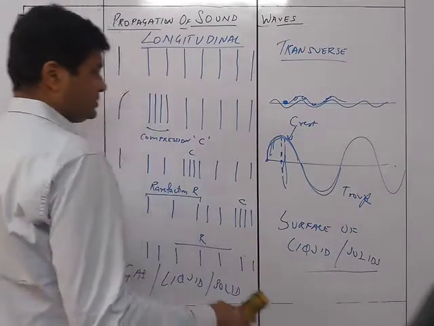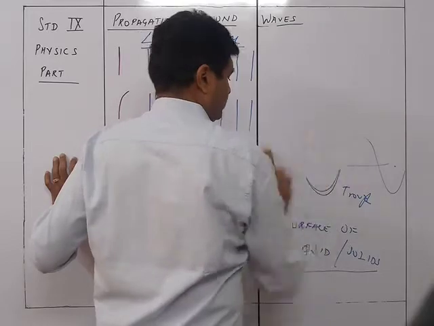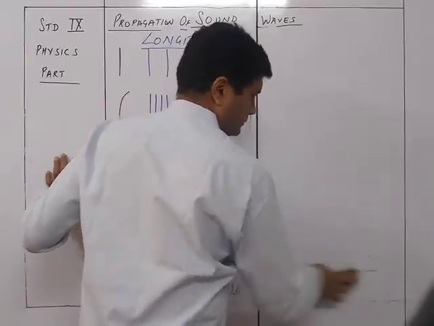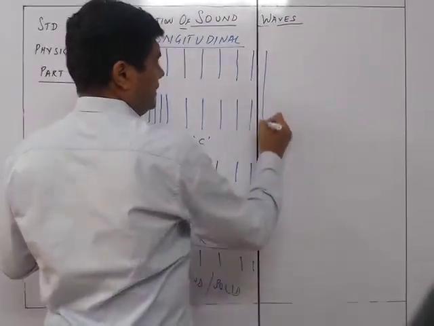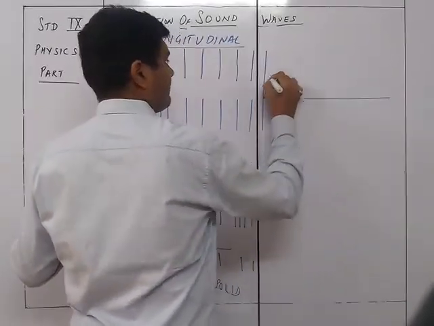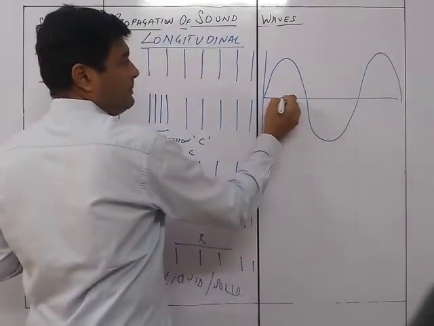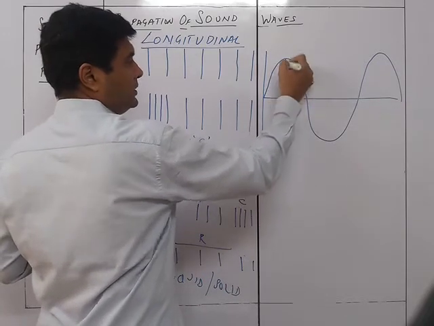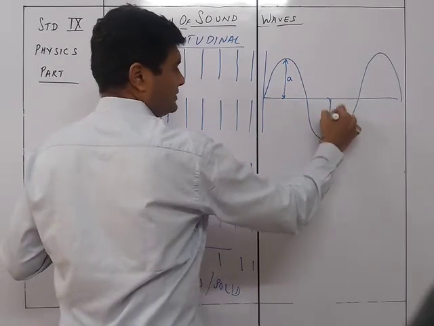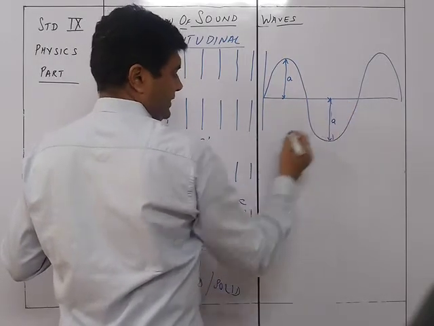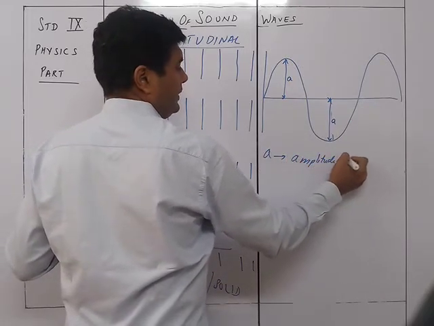So I'll just draw, okay, if this is a wave, now the maximum position from here to here, this over here is A, or from here to the maximum point over here, this is A, where A is amplitude in meters.